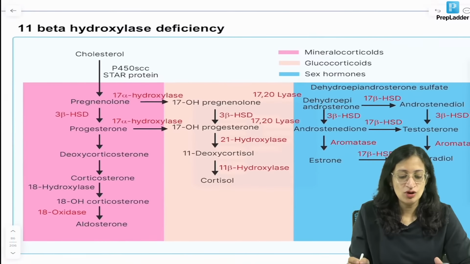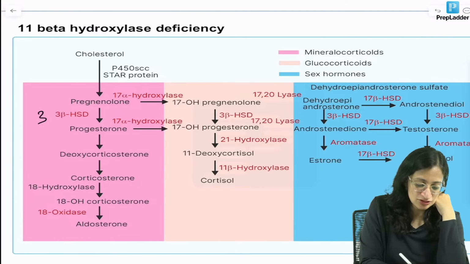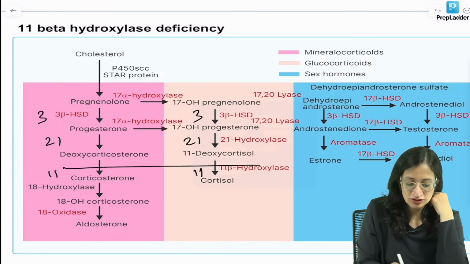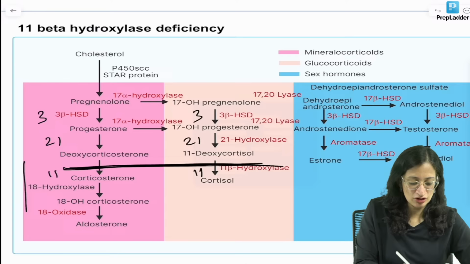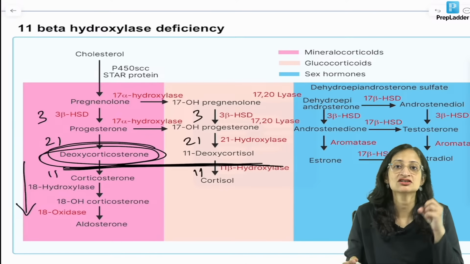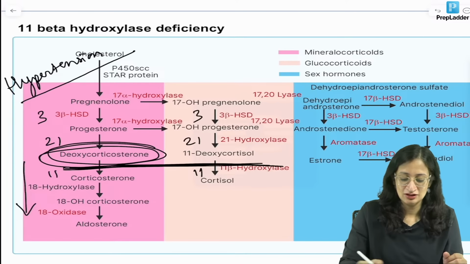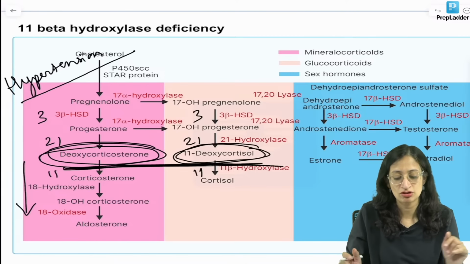Now, what happens in 11-beta-hydroxylase deficiency? Again, remember the sequence of enzymes 3, 21, 11. So here is the deficiency. What is happening? The mineralocorticoid pathway is not getting completed, but excess of deoxycorticosterone is formed, which has mineralocorticoid activity. Excess sodium and water are absorbed, so there is hypertension. And excess of 11-deoxycortisol is formed, with no features of steroid deficiency, no shock.